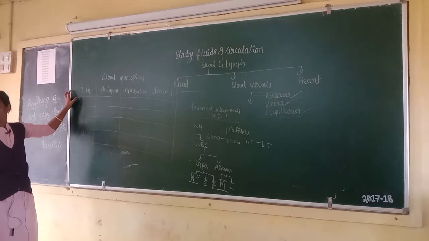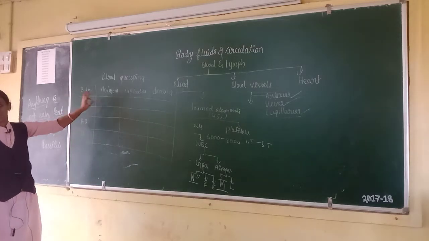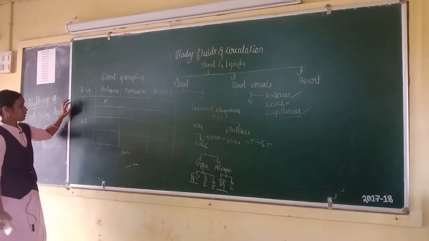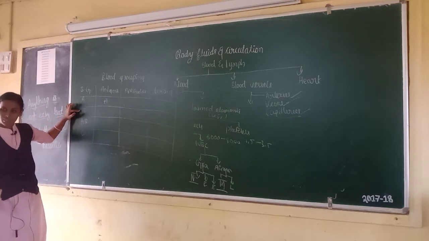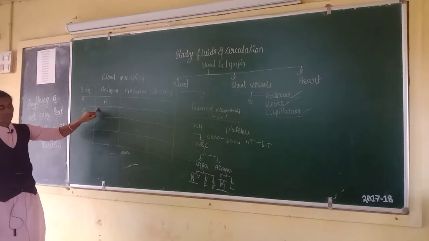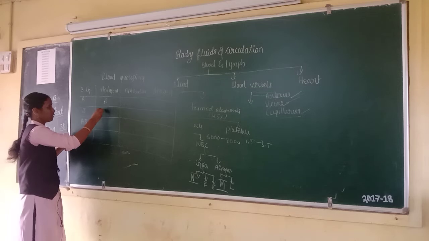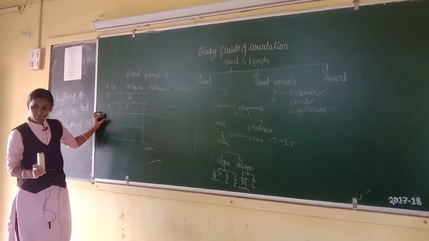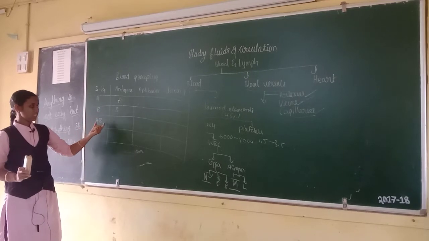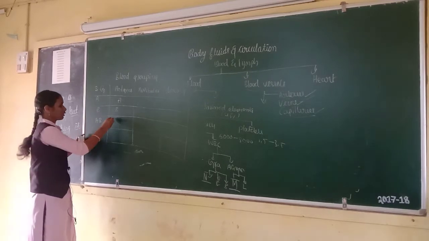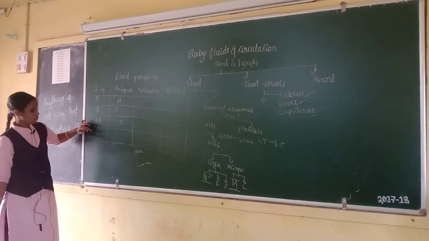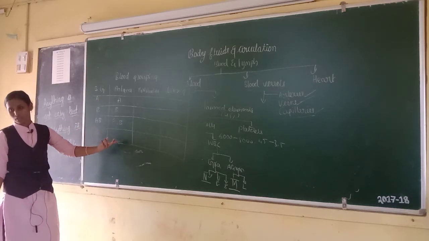If you have A blood group, you have A antigen on the surface of your RBC. Next, if you have B blood group, you have B antigens on the surface of RBCs. And if you have AB blood group, you have antigens A and B. If you have O blood group, you have no antigens.